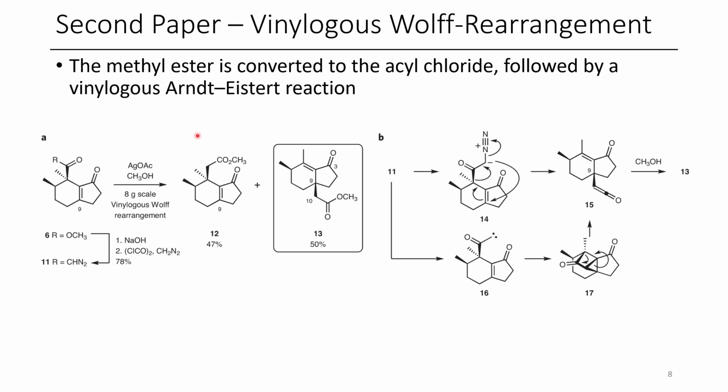Now, in addition to the product that you'd expect, they also get this different product, product 13. And because of this rearrangement, they're able to change their strategy a little bit. So this Vinylogous rearrangement could go through a concerted mechanism as shown above. I personally believe the concerted mechanism for these types of rearrangements to be more likely unless they're done under photochemical conditions. Here, this carbene-mediated mechanism is also possible, but I think the top route is more likely. So once they make this ketene after the rearrangement and the elimination of nitrogen, it reacts with methanol to protonate this alpha position, and then they get ester 13.